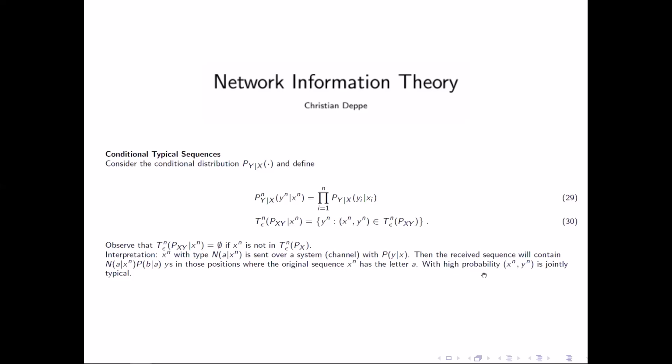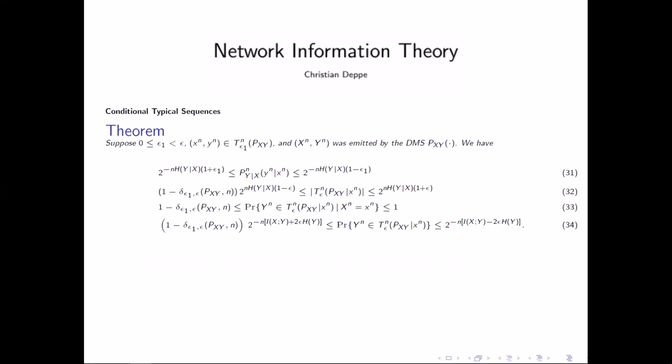And then with high probability (x^n, y^n) is jointly typical. So what we did, we defined that when we have a channel and send a typical sequence over it, it's again typical concerning the resulting probability distribution.